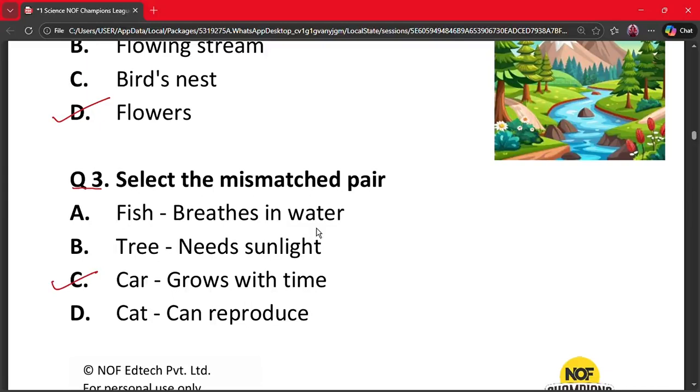cats can reproduce, which are all correct. A car is a non-living thing and does not grow with time. Therefore, option C is the mismatched pair.